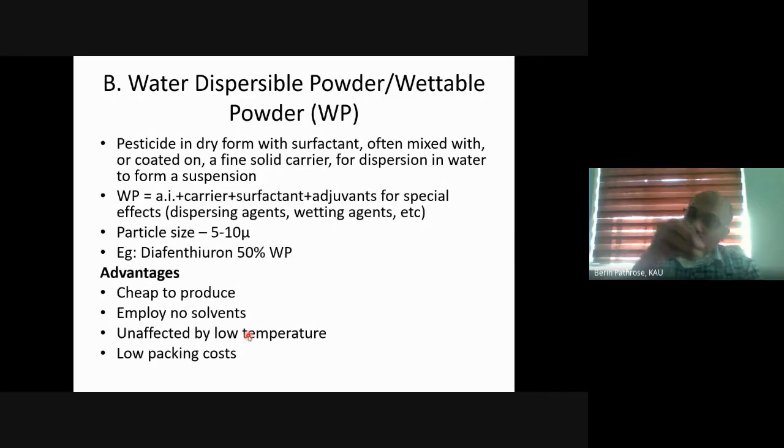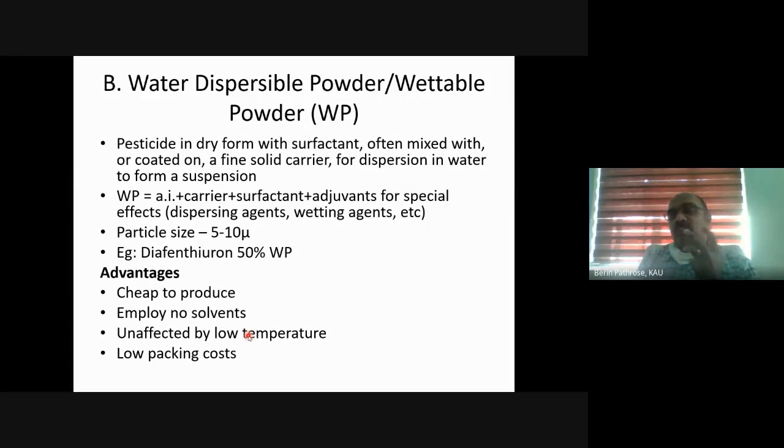But if you have a solid active ingredient, we will make it into a fine powder, mix it with the carrier powder, and add a few surfactants and other adjuvants so that it remains dispersed in water to form a suspension, and it can be sprayed on the crop.